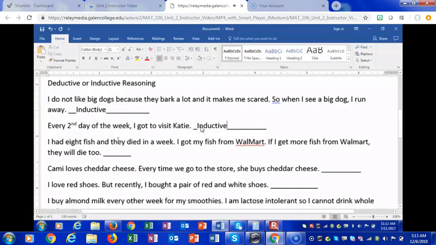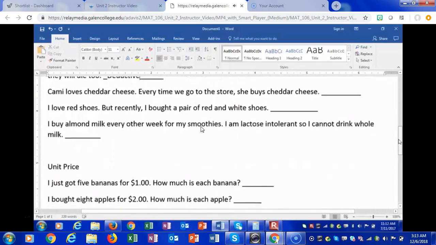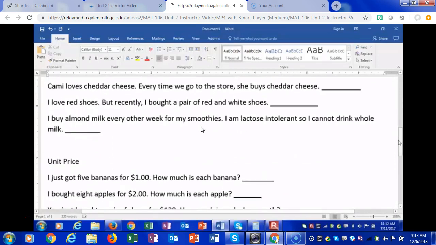I had 8 fish and they died. I got my fish from Walmart. If I get more fish from Walmart, they will die too. Is that inductive or deductive? That should be deductive, because the assumption is if I get more fish from Walmart, they will die like the rest of them do.